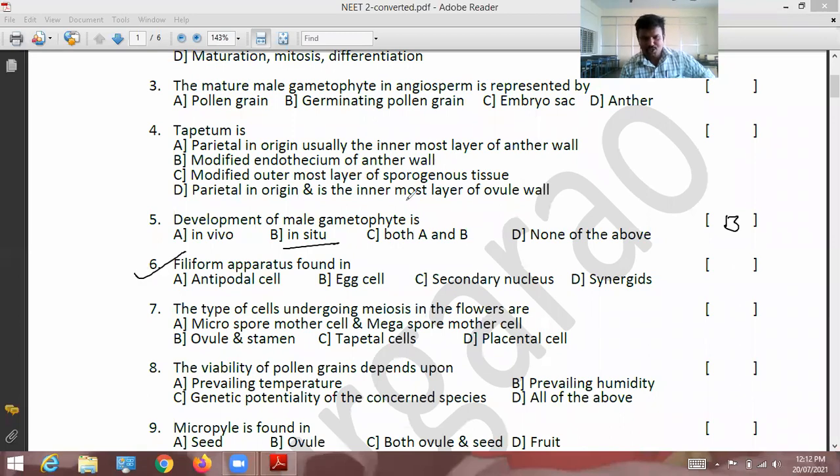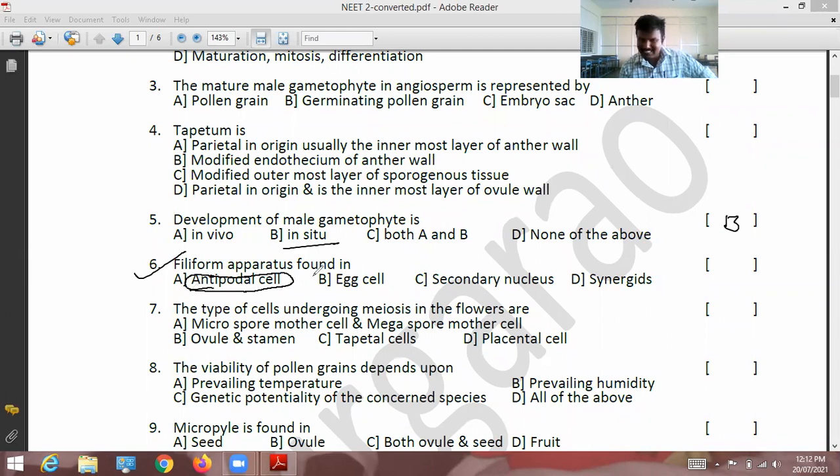See, the sixth question. Filiform apparatus is found in antipodal cells?